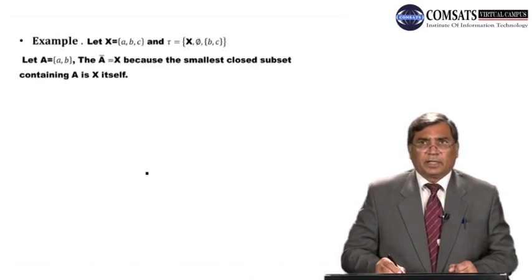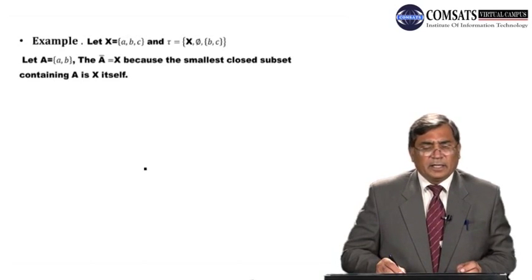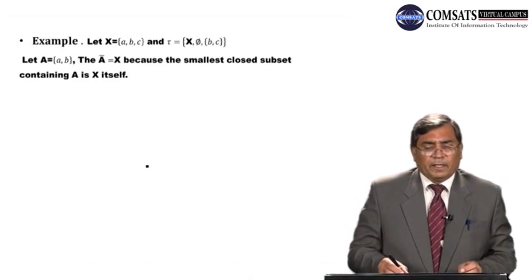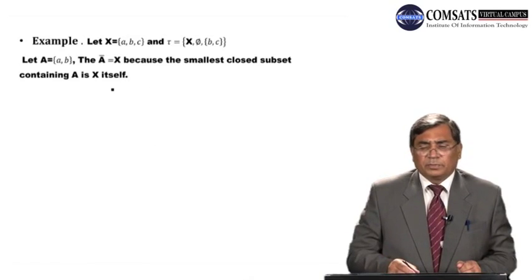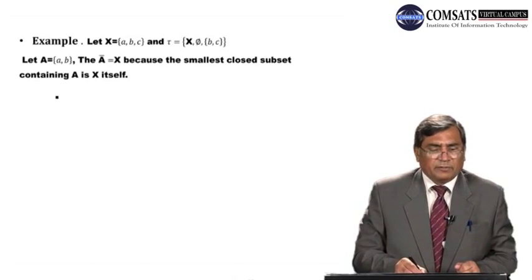So dear students, we consider an example. Here X is equal to {a, b, c} is the ground set and the topology on this X is X, phi and the set {b, c}. Let A be a subset of X here. Then closure of A is equal to X because the smallest closed subset containing A is X itself. So let's look, dear students, and verify it.